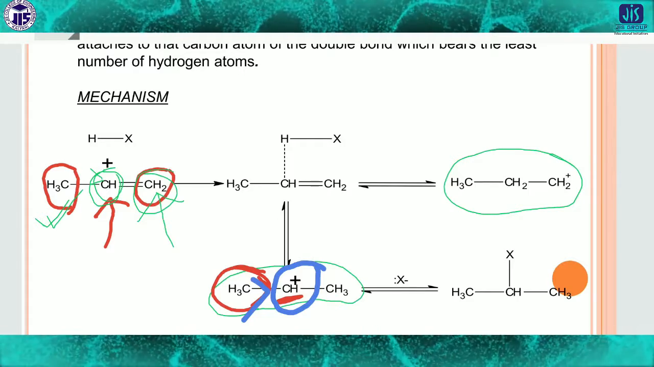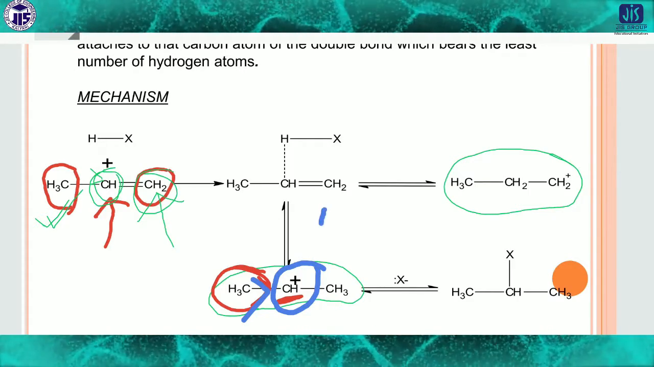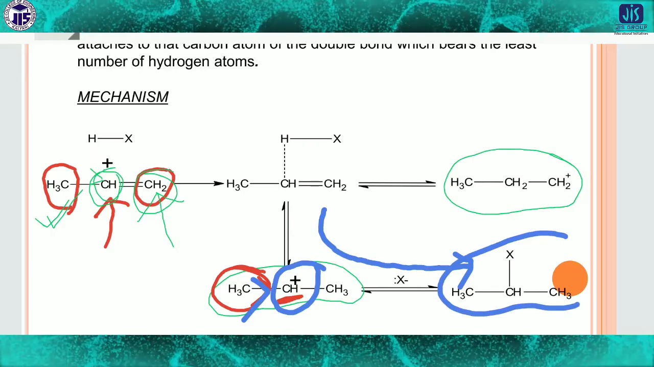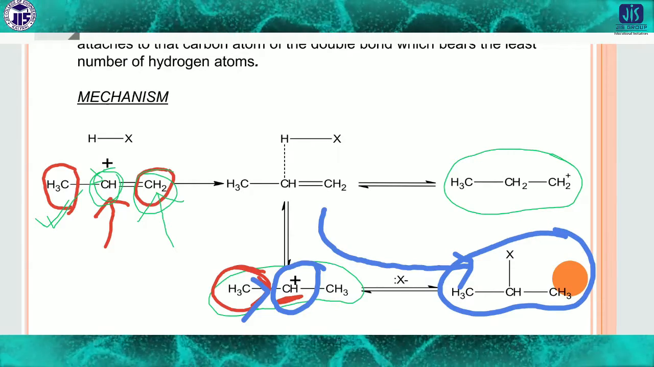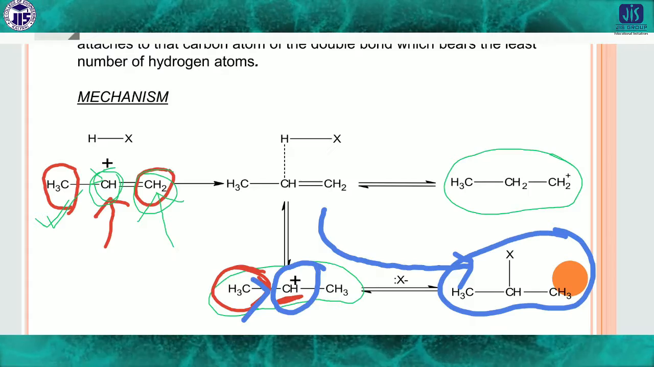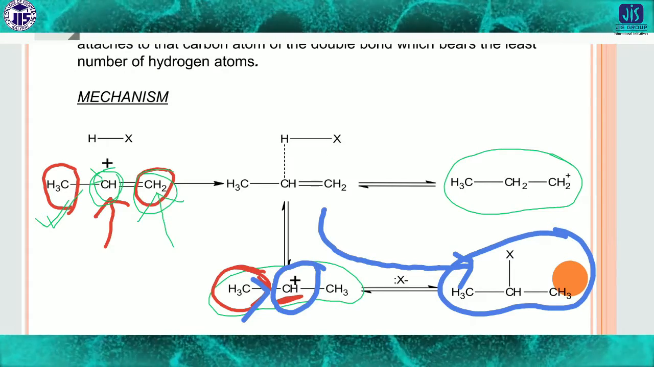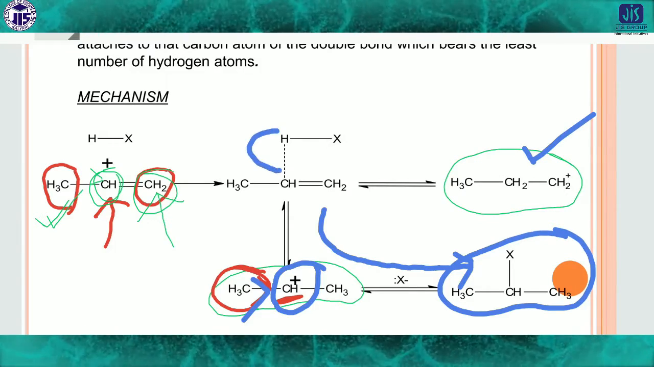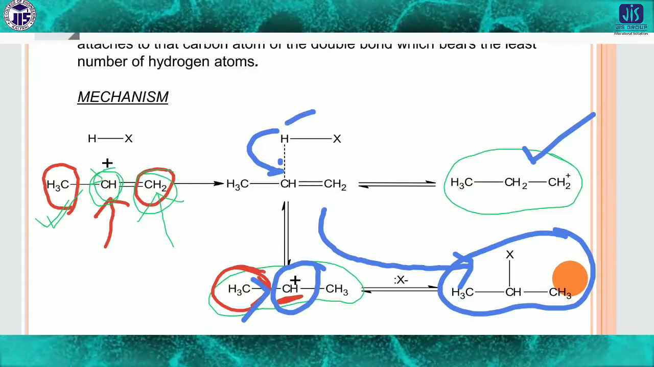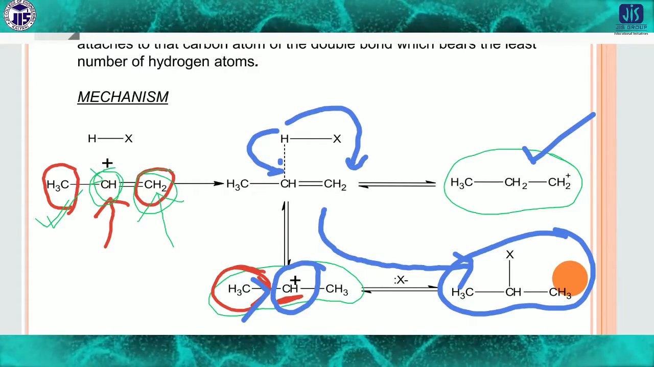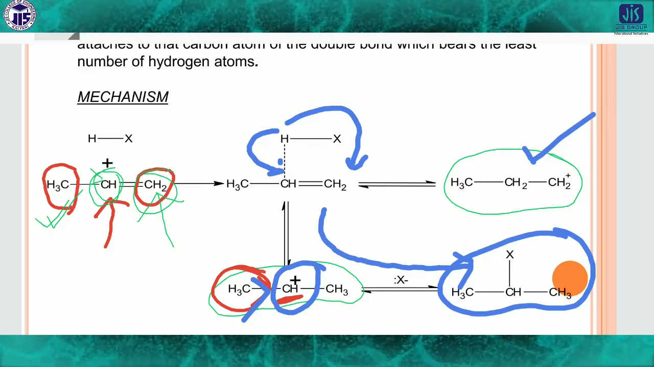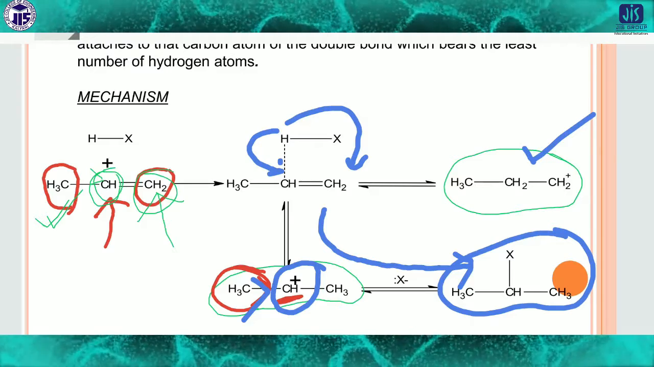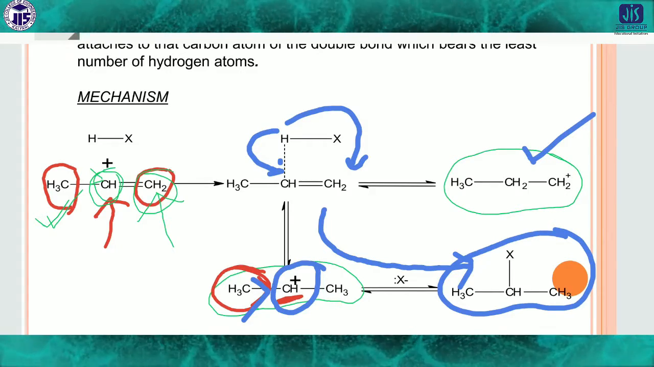If the carbocation is stabilized, then obviously it follows this pathway, and finally X minus attaches with this carbon. Clear what I am telling? So there are two probabilities: the carbocation can form here, or hydrogen can attach to that carbon and produce the carbocation elsewhere. But actually hydrogen will attach where the carbocation will be more stable.